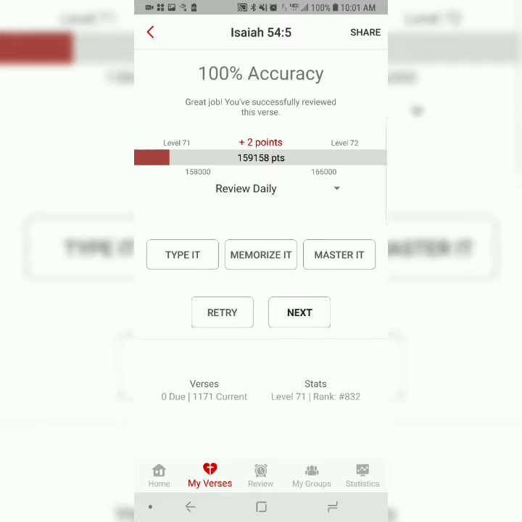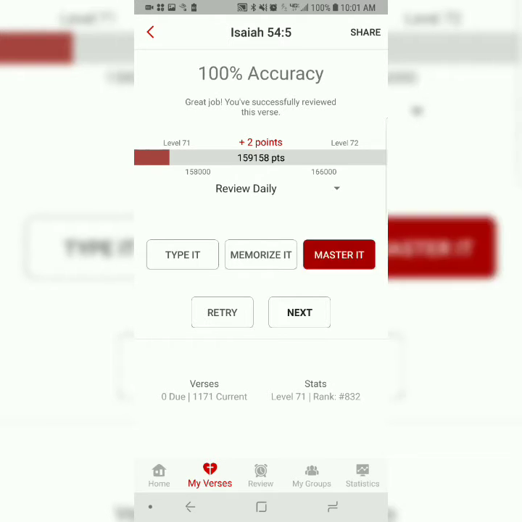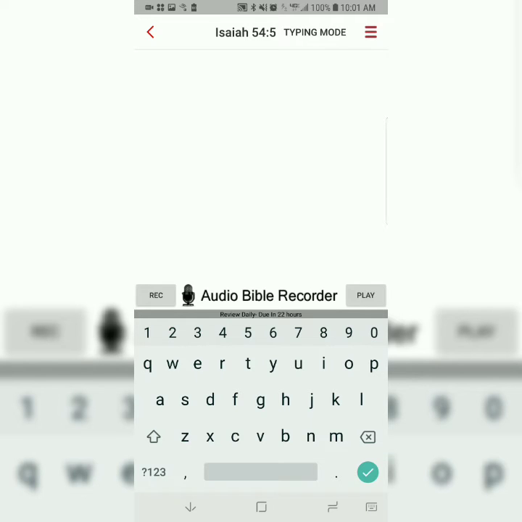And finally, you do the last step, master it. And now you're just typing the entire verse, only the first letter of each word, but completely from memory. So, let's see. For your Maker, sorry, I just learned this today.